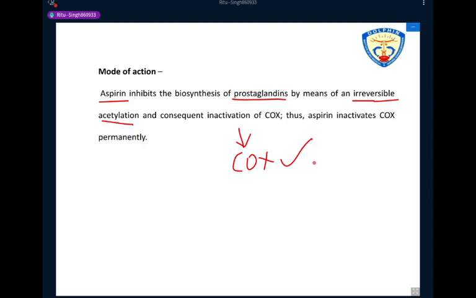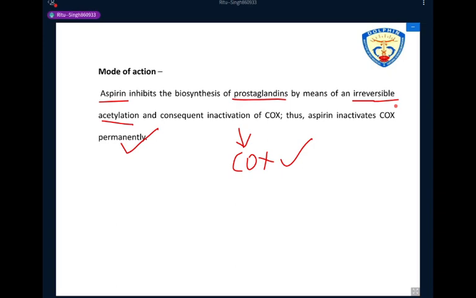That means it inhibits the COX enzyme permanently, because aspirin inactivates the cyclooxygenase enzyme permanently. Okay, clear to everyone? This is the mechanism of action of the aspirin drug. So basically, aspirin inhibits the biosynthesis of prostaglandin by the inhibition of the COX enzyme by